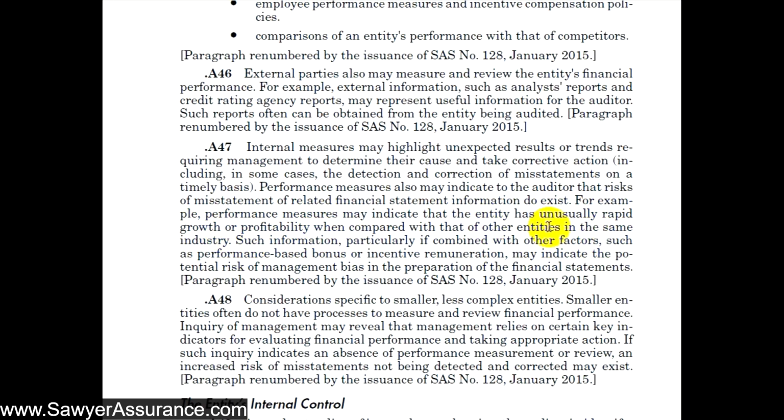And then, of course, with growth and incentive compensation in general, there's a risk with performance-based bonuses or incentive remuneration, which creates the risk that management might mold the financial statements or accounts in a way that makes their bonuses higher.